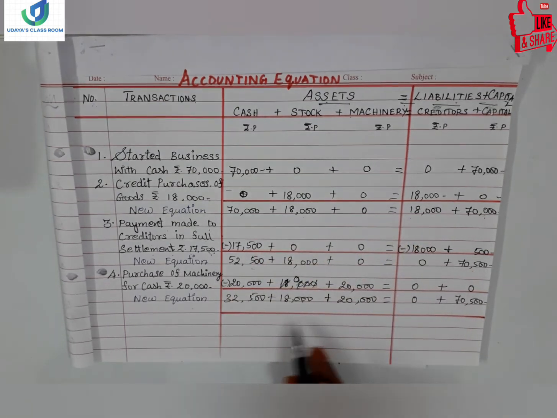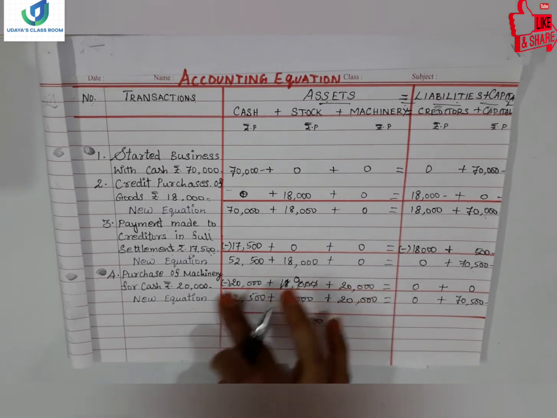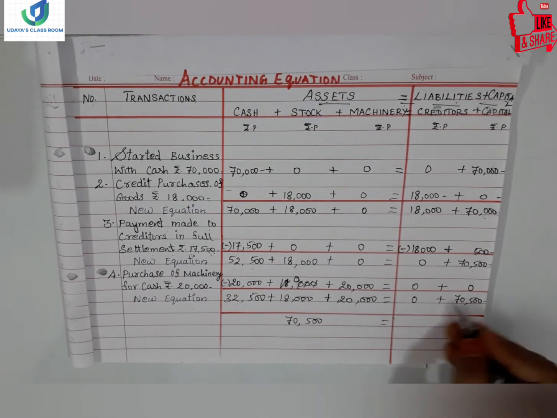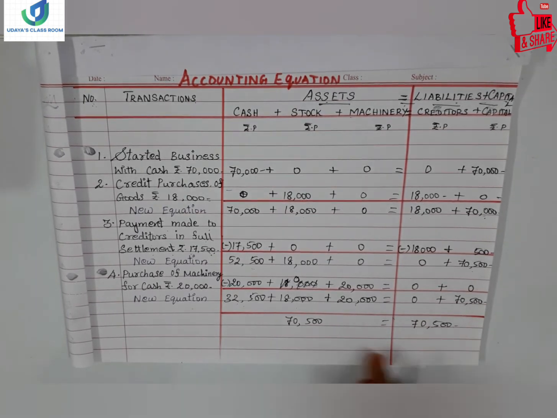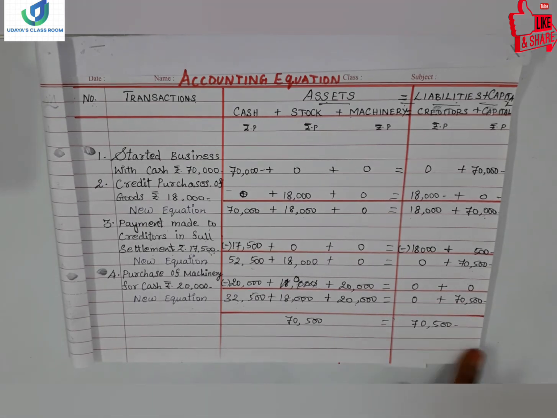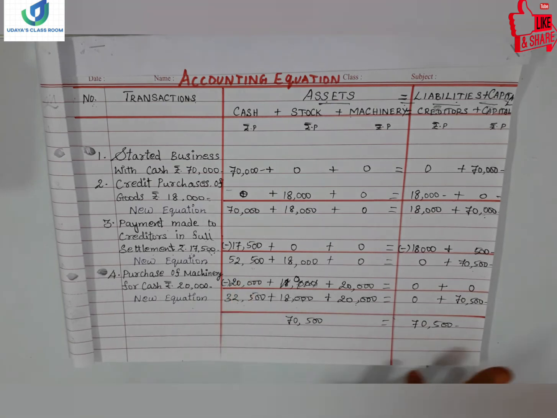We can understand. So total 32,500 plus 32,500 plus 18 plus 20,000, you will get 70,500. That is, whole assets is equal to liabilities plus capital, 70,500. So both sides equal, which means all our equation transactions are correct.